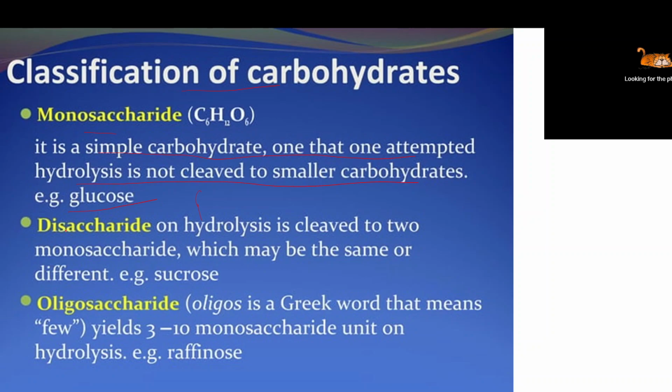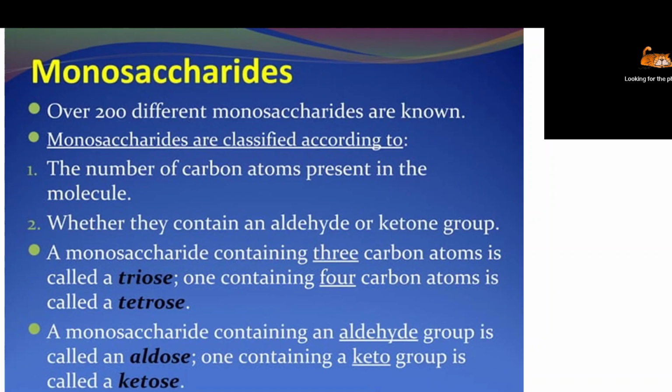Three examples are there. Disaccharide, as you discussed, on hydrolysis mainly produces two monosaccharides, which are mainly of the same type of sugar, or you can say mainly sucrose. So that is called the disaccharide. Oligosaccharide: oligos means a few, less than 10 you can say. So 3 to 10 monosaccharides are mainly found. On hydrolysis it produces around 3, 4, or up to 10 monosaccharides. So this is about the classification.